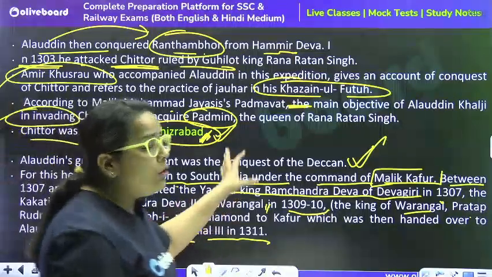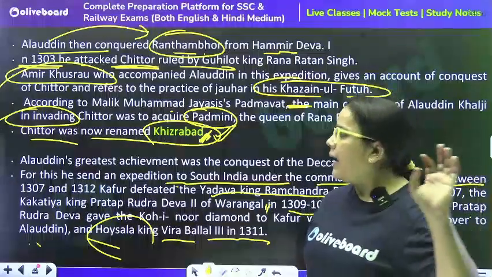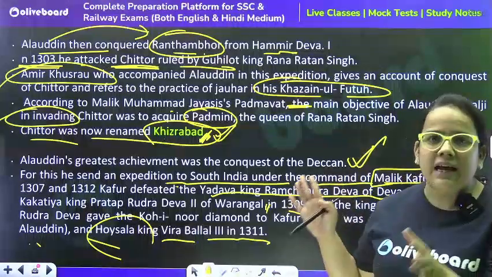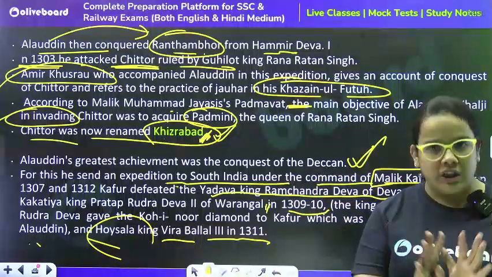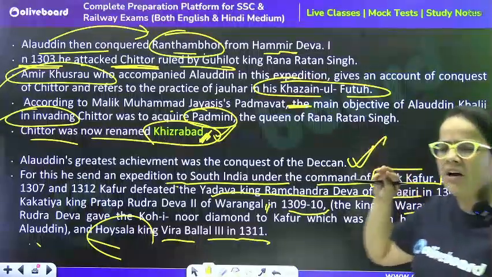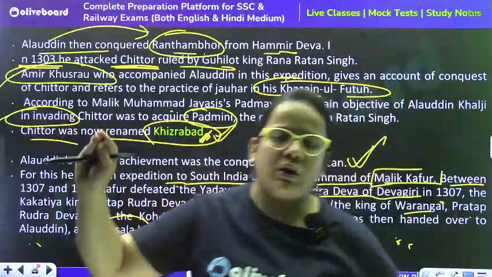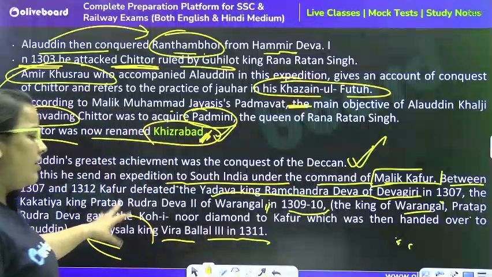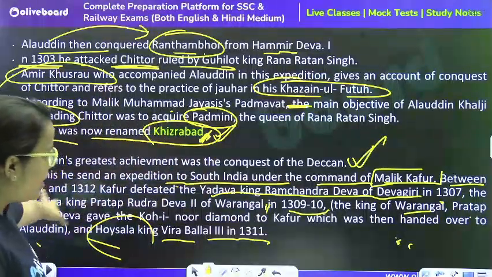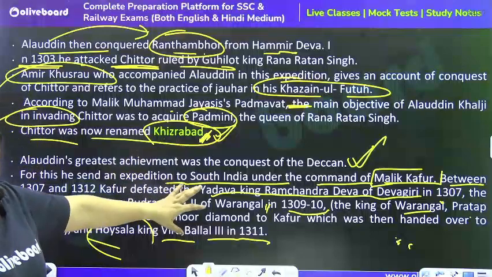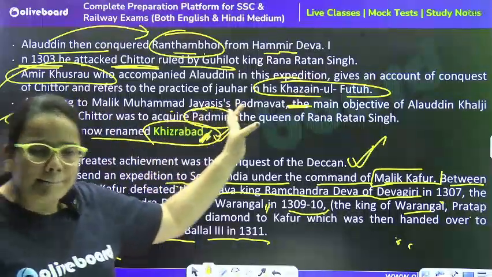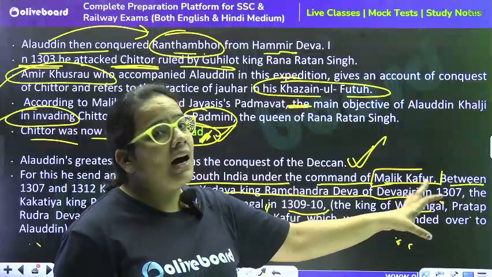So yes, you have to remember these rulers and years, especially in the south expedition of Alauddin Khilji. That is why I have mentioned two. Otherwise I could just say that he conquered South India. But no, many times they have asked questions like in which year Devgiri, or who was the ruler of Warangal. So that is why you have to cover it. There's no need to cover it in the Rajasthan part, but we have to cover it in the South India part.